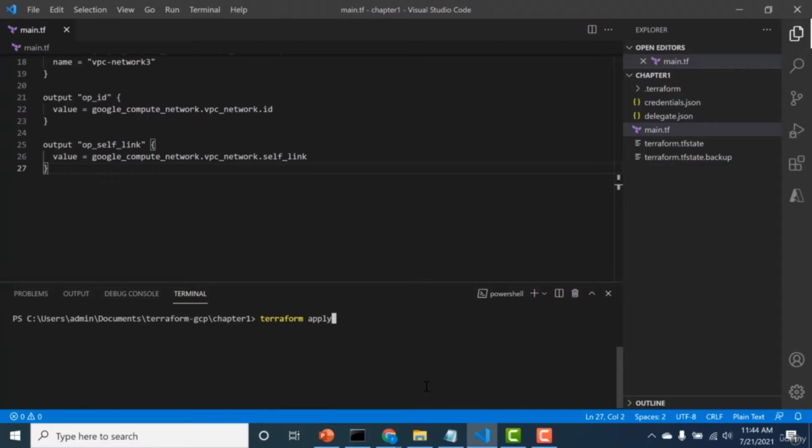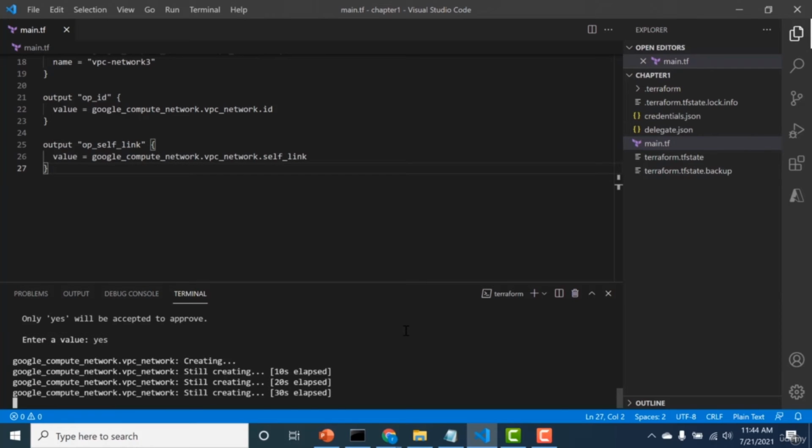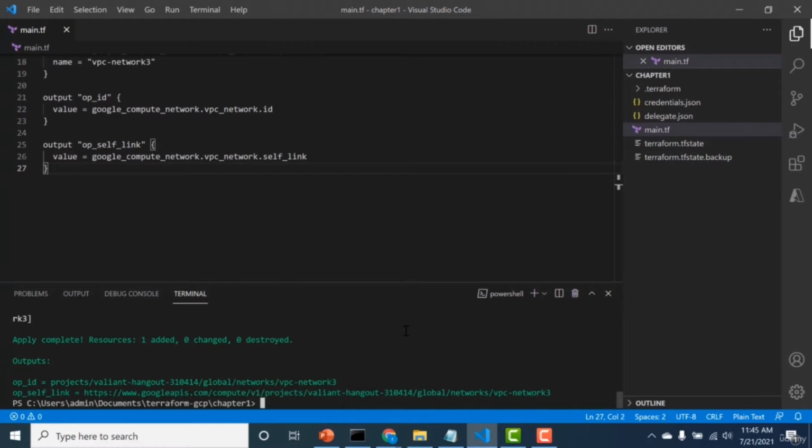So here is a piece of code in Terraform that creates a virtual network. So let me do a Terraform apply. A Terraform apply command is to create a resource. So let me run this particular command once. I just need to give yes. And you can see that the resource got created. It's mentioned here that the resource has been created.